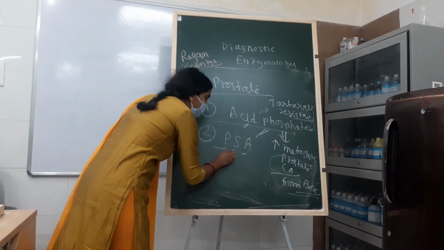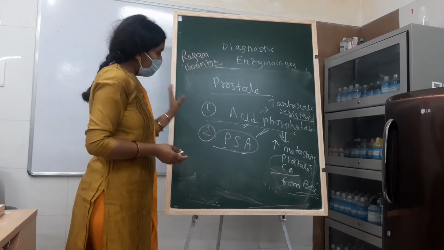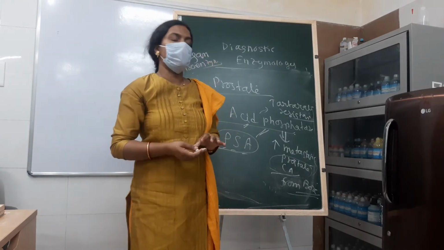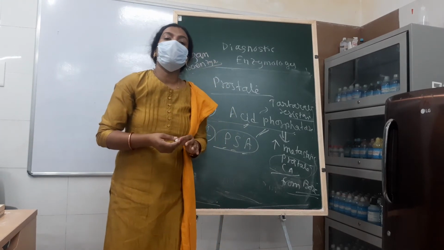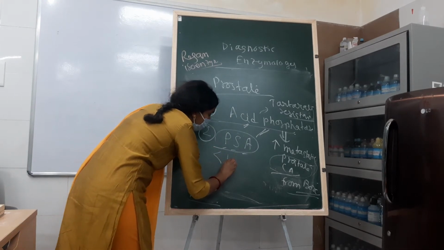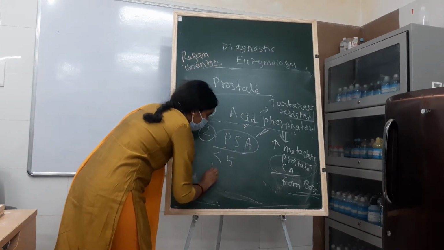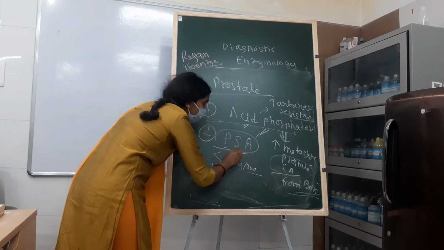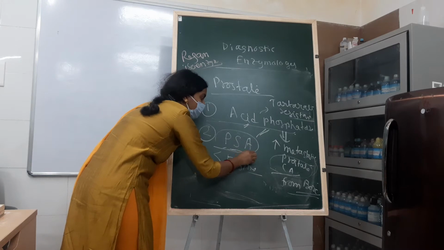So the tartrate resistant isoform of acid phosphatase is very specific for metastatic disease of prostate carcinoma. Okay, next is prostate specific antigen. It is normally secreted in the seminal fluid. The normal function of PSA is to liquefy the seminal coagulum. The normal level is less than 5 ng per ml. And it is not an enzyme, it is prostate specific antigen.